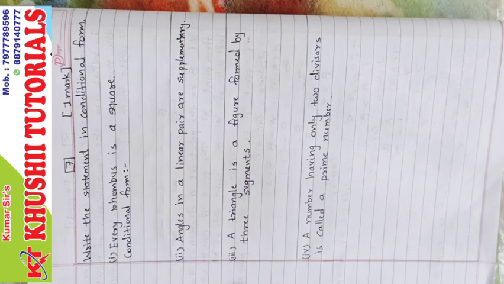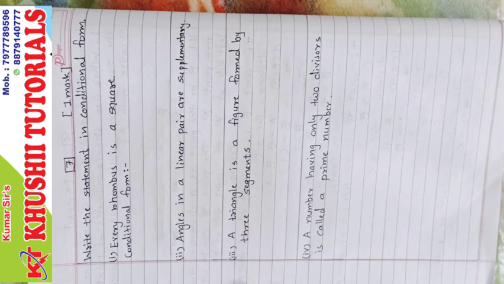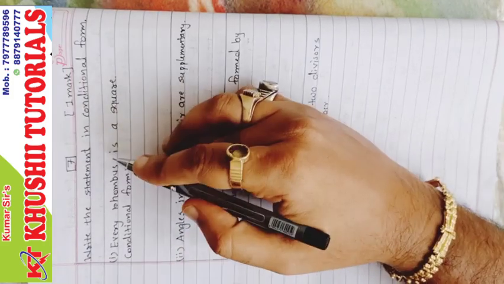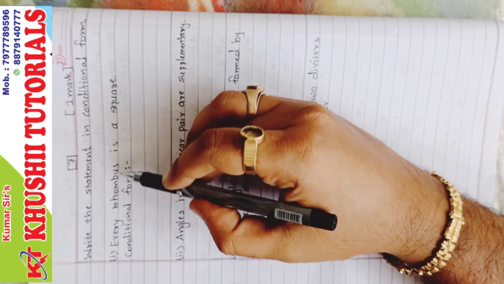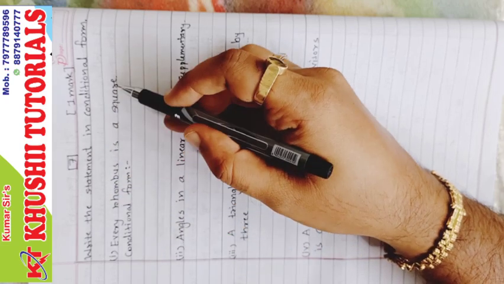Now again easy sums, this is sum 7, which is of 1 mark. Write the statement in conditional form. In short, we have to write the same statement in if and then form. So every rhombus is a square, in conditional form: if a quadrilateral is a rhombus, then it is a square.